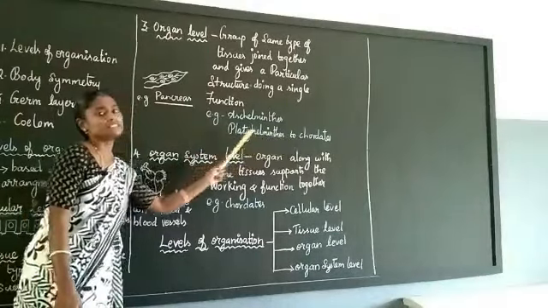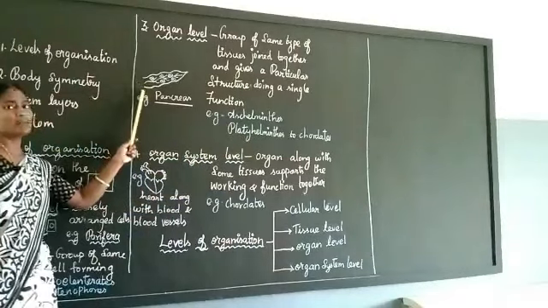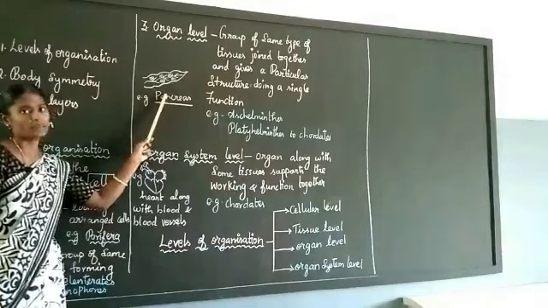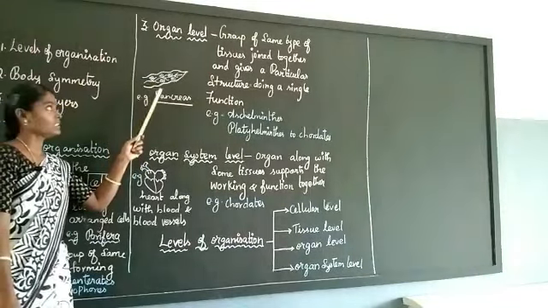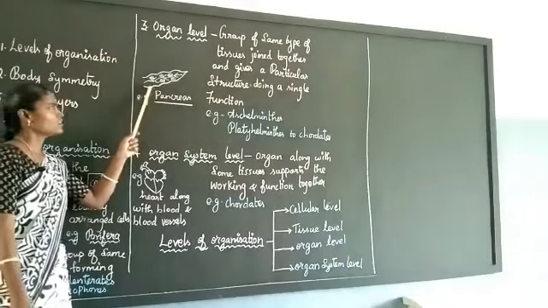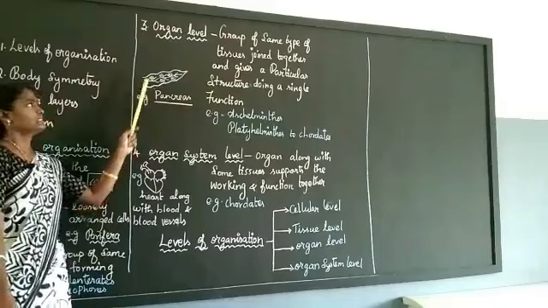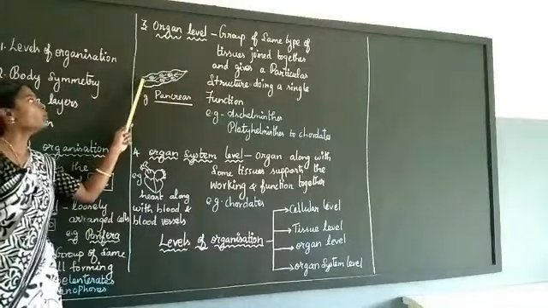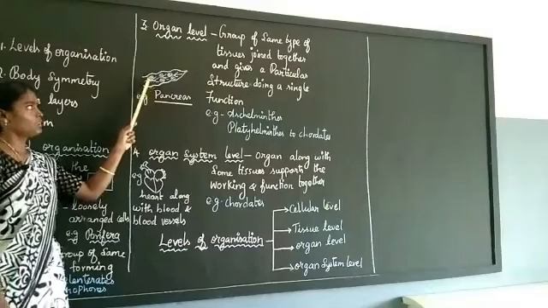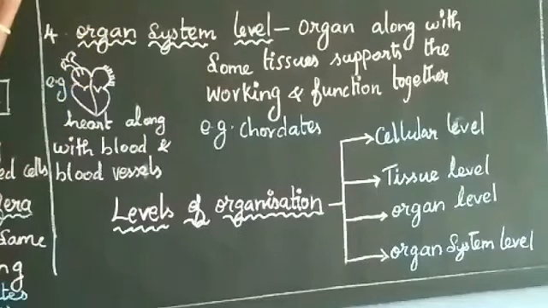Platyhelminthes to Chordata, all have organs. For example, the pancreas is an organ. In the digestive system, what is the function of this pancreas? For secreting the digestive juice, this organ is used. This pancreas is an organ which supports the digestive system. This is an example for organ. That is the organ level.